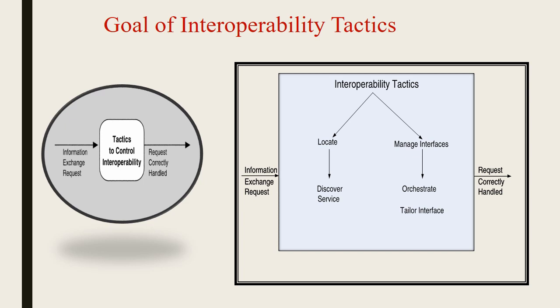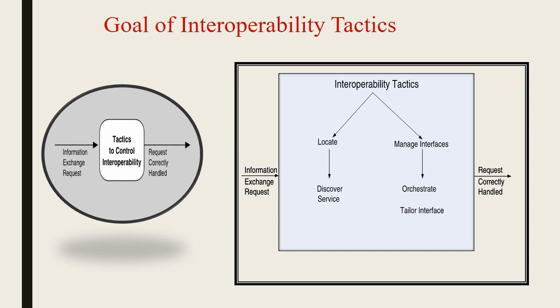Here you can look at the picture of the interoperability tactics. Tactics, as I told you, are the strategies or policies of interoperability. To do this process, it has to receive the information, then control the interoperability tactics, and based on that, produce the output.